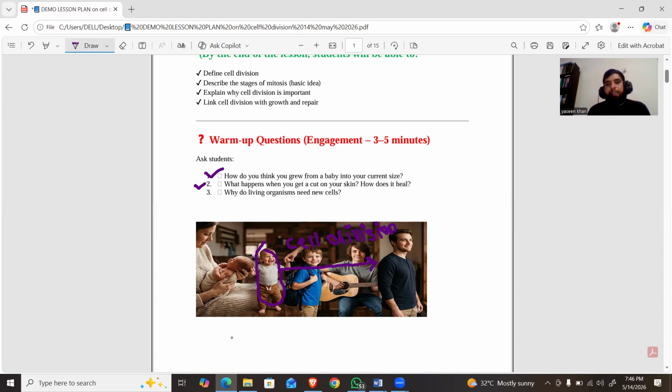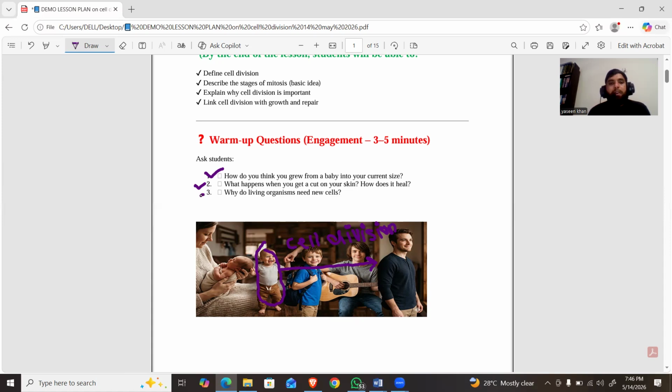My students usually say that it is due to cell division, and the answer is right. When you get a cut on your skin, in the affected area, the cells become damaged. In other words, we can say the cells die. So the neighboring cells in the affected area start dividing and new cells are formed, and the new cells replace the old or damaged cells. And within a week or a few months, the wound becomes healed.